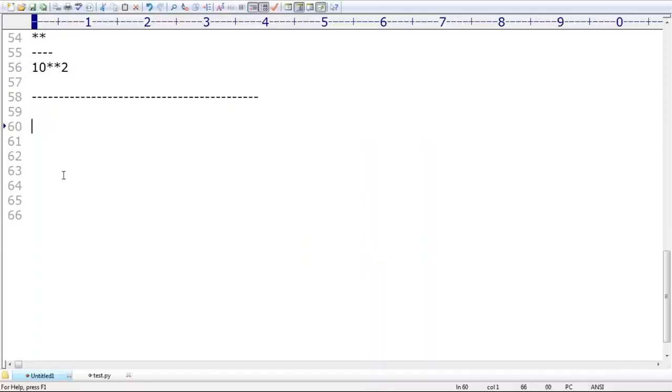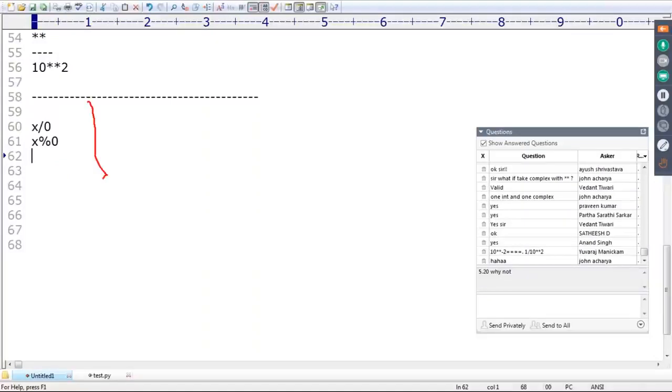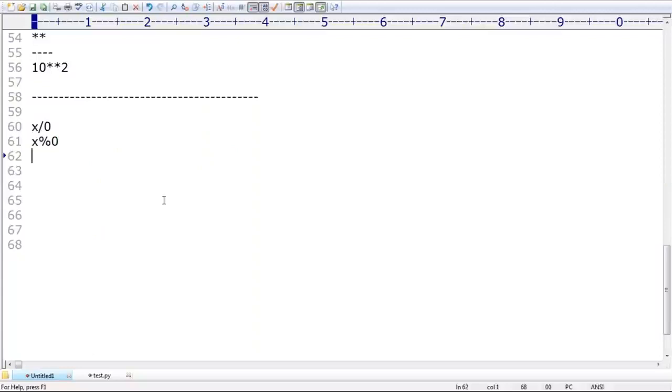A very important point: x by 0, x percentage 0. Remember that. These things always raise ZeroDivisionError. For any number x, x divided by 0 and x modulo 0 always raise a ZeroDivisionError. Remember this one.